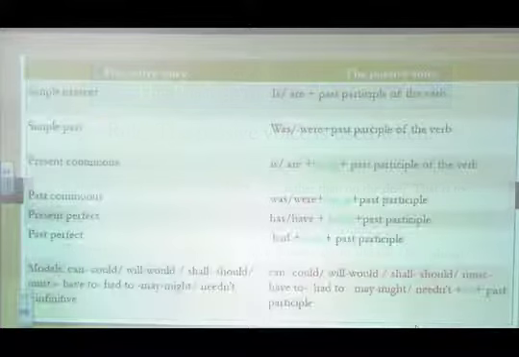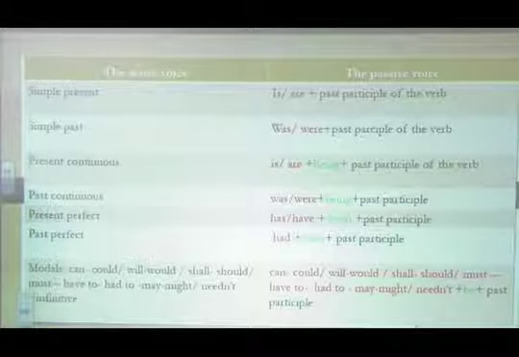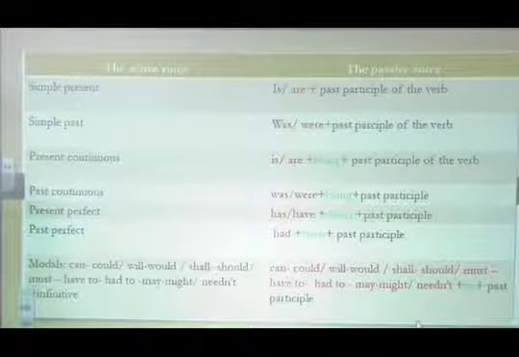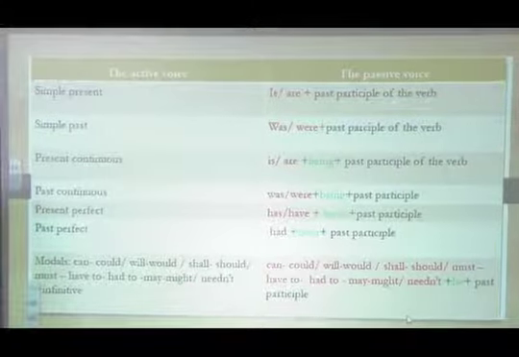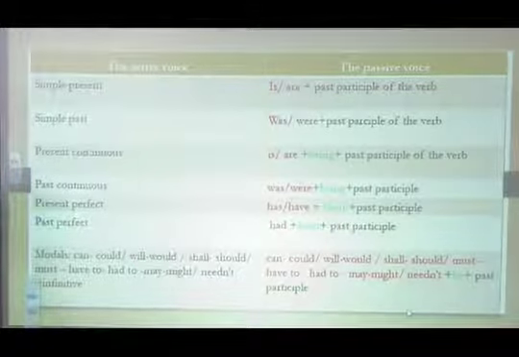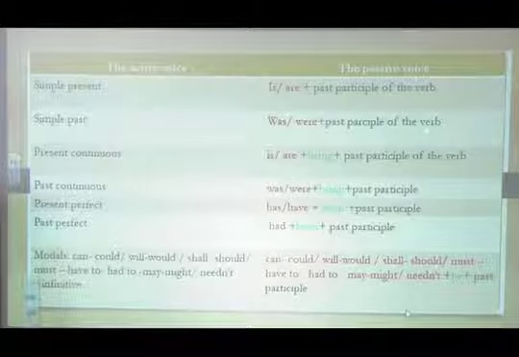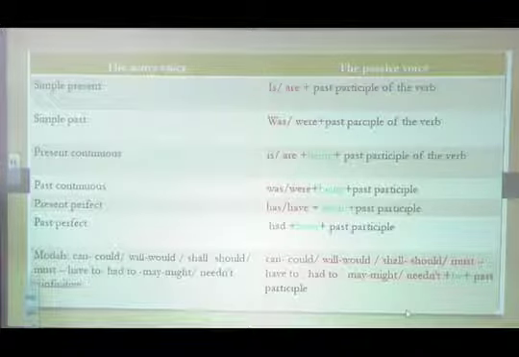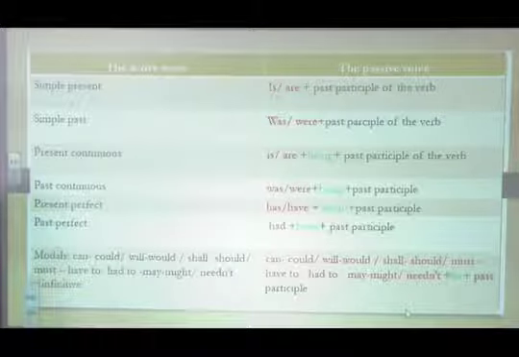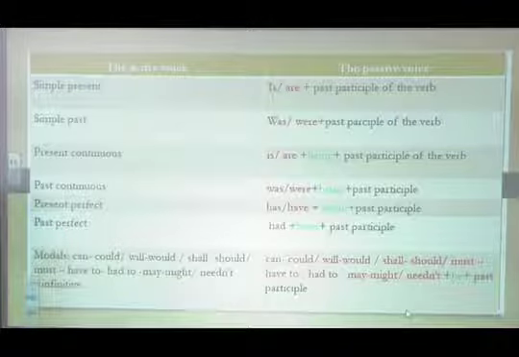Now changes at the level of tenses. The simple present: we use is or are plus past participle of the verb. Simple past: was or were plus past participle of the verb. So the verb to be takes the tense of the active verb. Present continuous: is or are plus being. Again, it takes the form of the verb in the active voice.